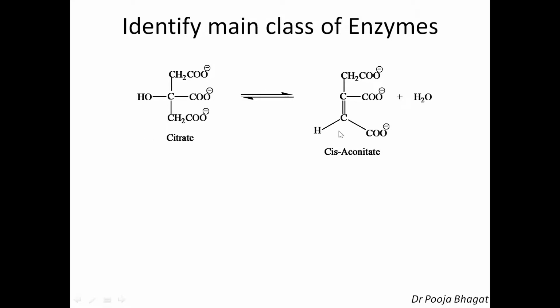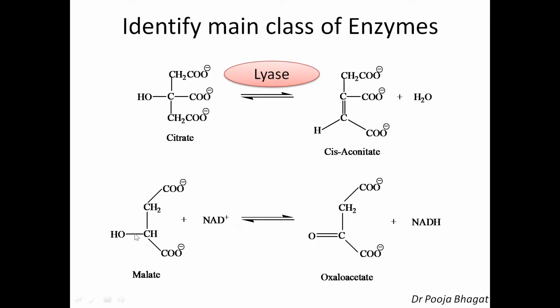I told you that the type of enzyme which brings about the addition at the double bond or helps in the formation of a double bond is lyase. So this reaction is carried out by an enzyme belonging to the main class lyase.